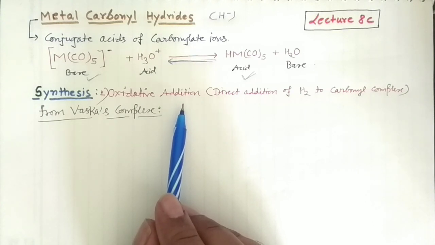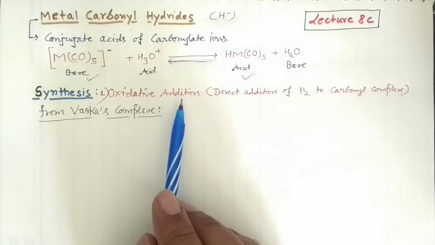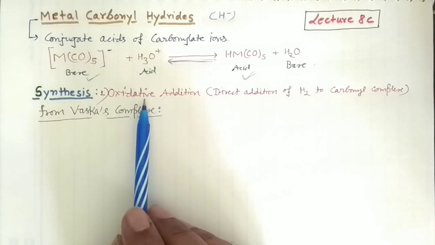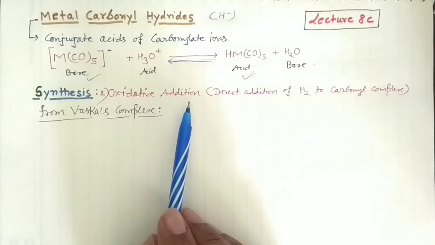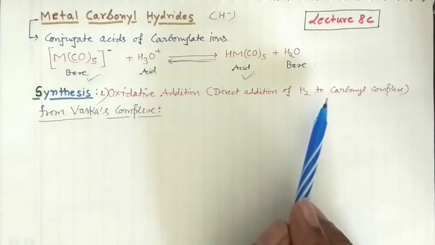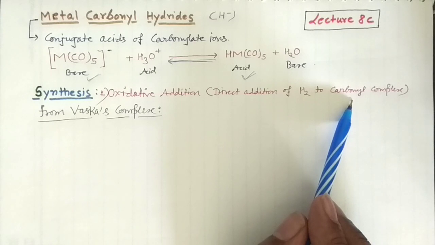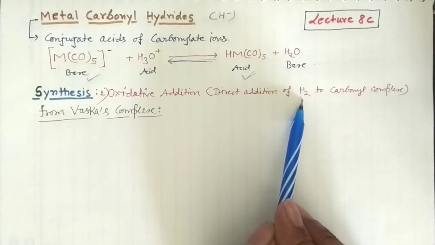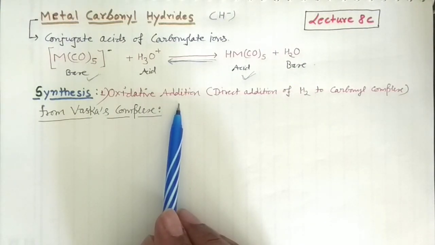That means the metal would undergo oxidation and you will add certain things to the complex. So addition would also be there in the complex, and the oxidation state of the metal would also increase. That's why the method is known as oxidative addition. On the other hand, you can write this method as direct addition of hydrogen to the carbonyl complex. So you will take the carbonyl complex this time and add hydrogen to it to get the metal carbonyl hydrides, and the process is known as oxidative addition.